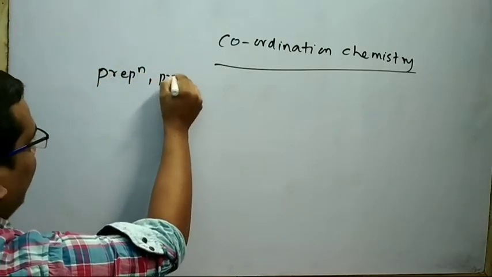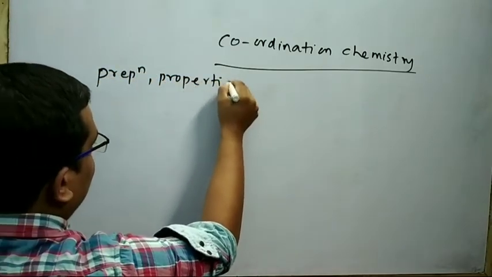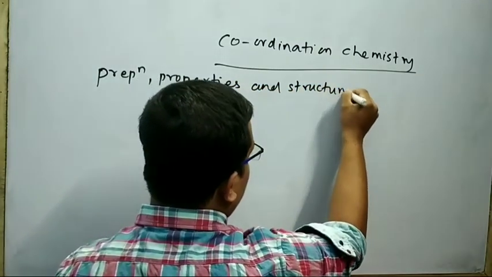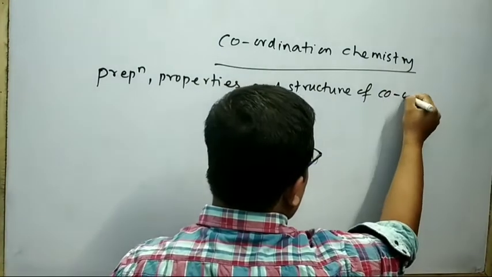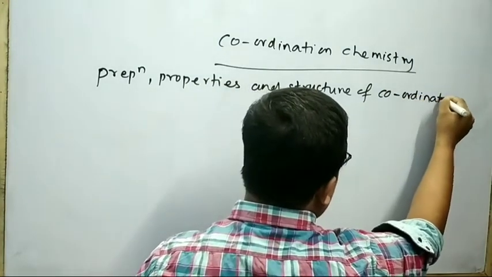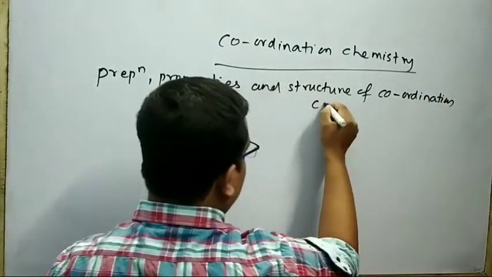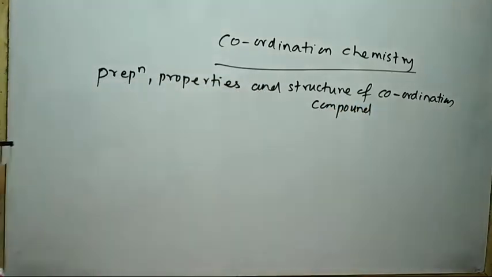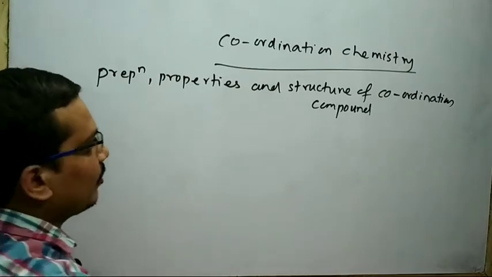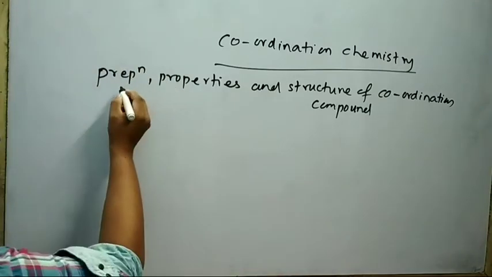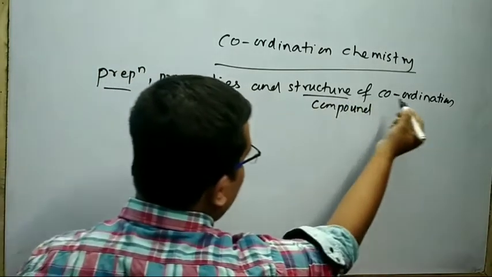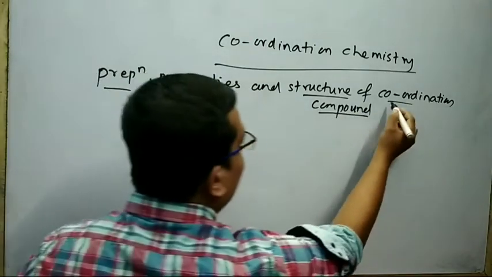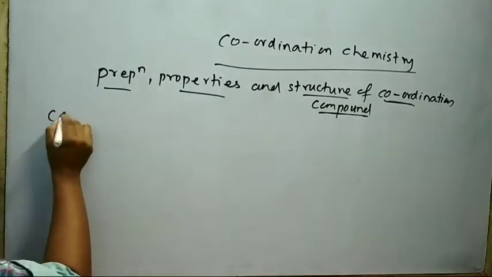preparation, properties and structure of coordination compound. That means by the help of this chemistry we can study about the preparation, properties and structure of coordination compound. What is the meaning of coordination compound?